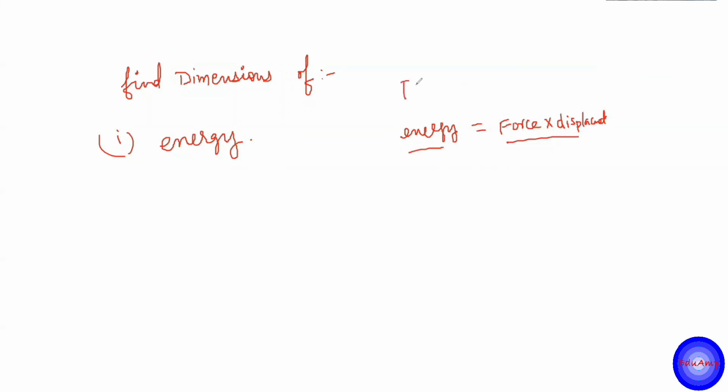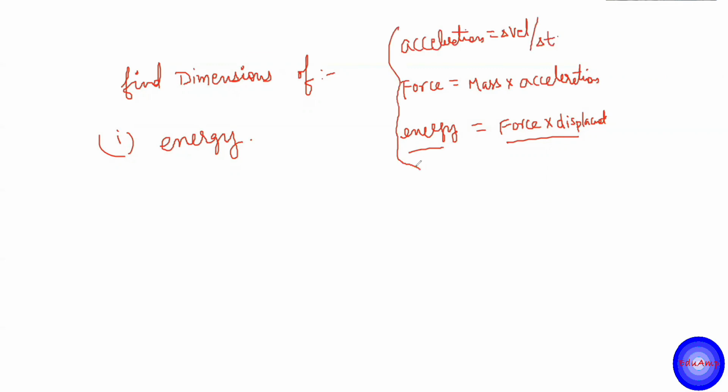Okay. Force is equal to mass into acceleration. Acceleration is equal to change of velocity divided by the time interval. Okay. So these are the formulas if you need them. Using these, you have to find the dimension of energy. Okay. Second one is the dimension of, let's say, pressure.